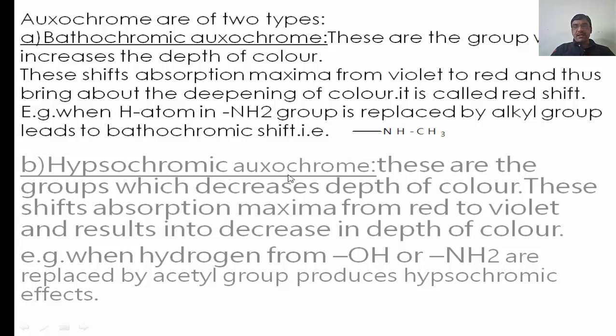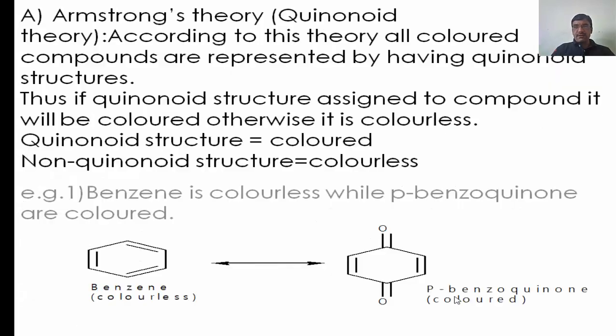The hypsochromic auxochromes are the groups which decrease the depth of the color. This shifts the absorption maximum from red to the violet, meaning opposite to the bathochromic shift, and results in a decrease in the depth of the color. When hydrogen from the OH or NH2 is replaced by the acetyl group, meaning an electron withdrawing group, attached to some lone pair containing groups, then its color becomes faint. That is called the hypsochromic effect.